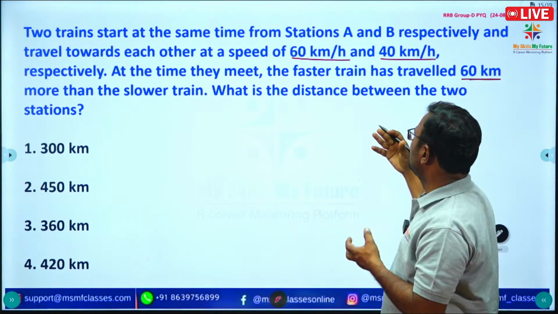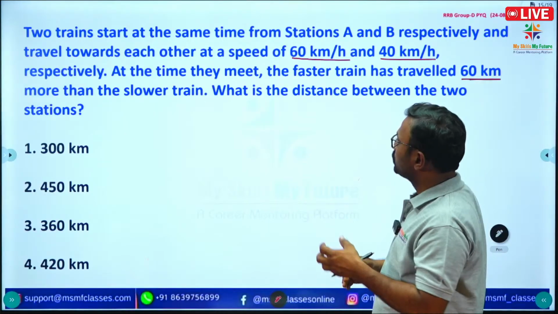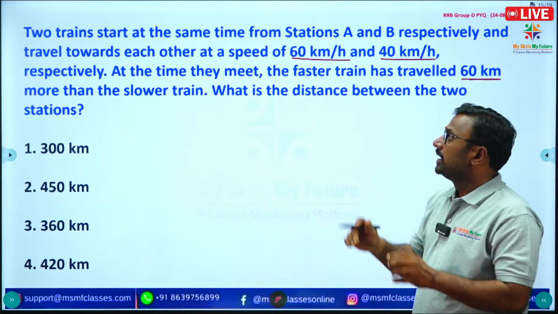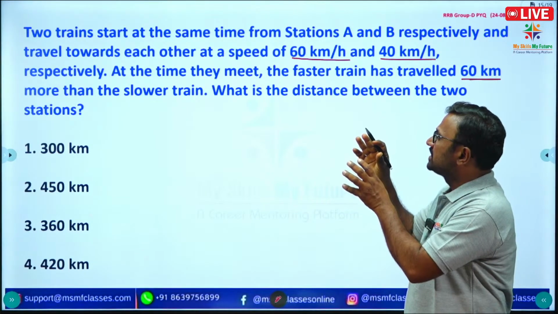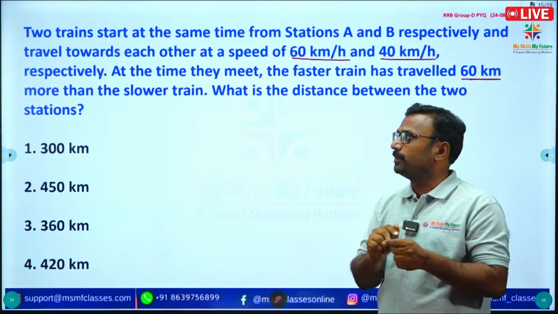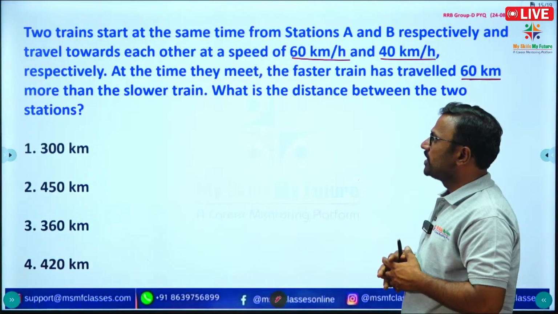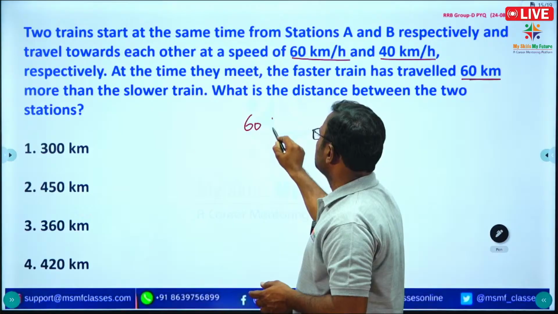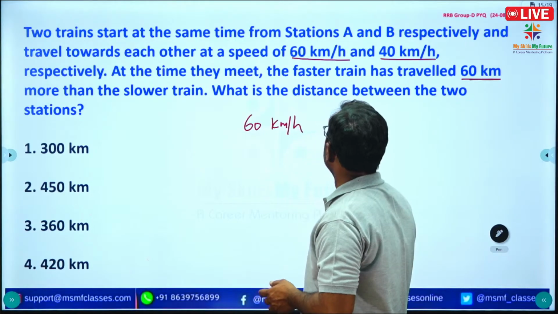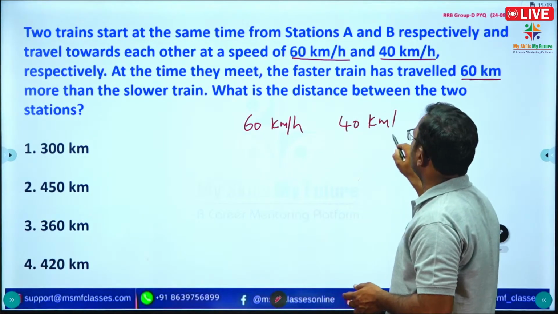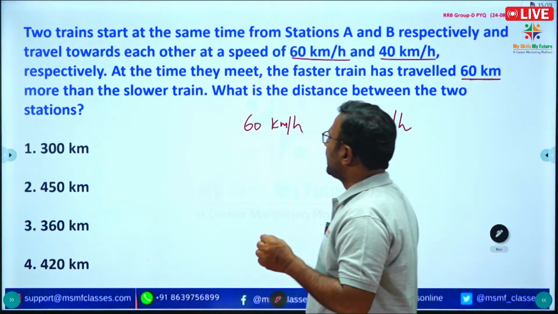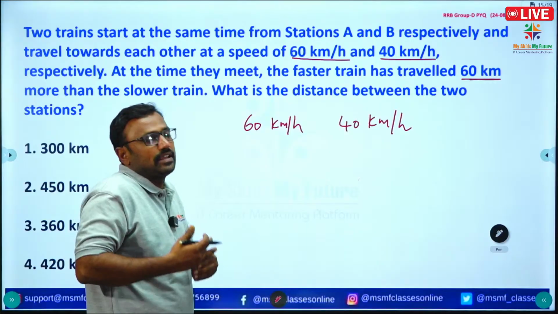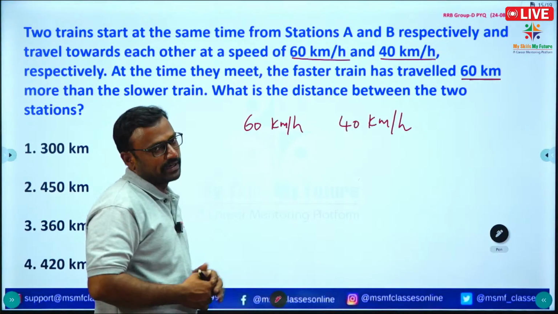So what is the distance between the two stations?